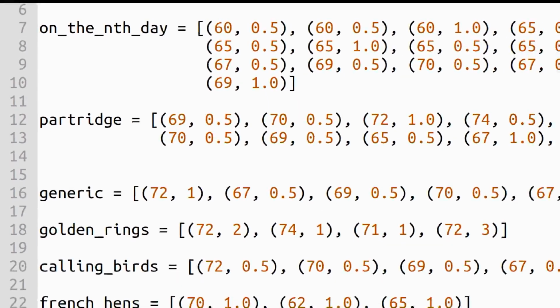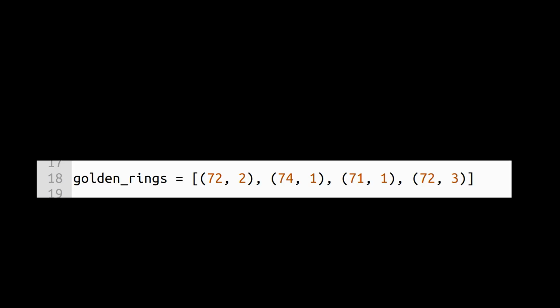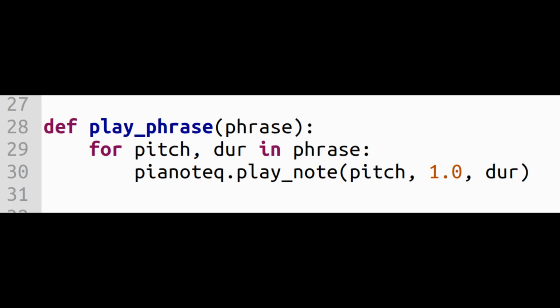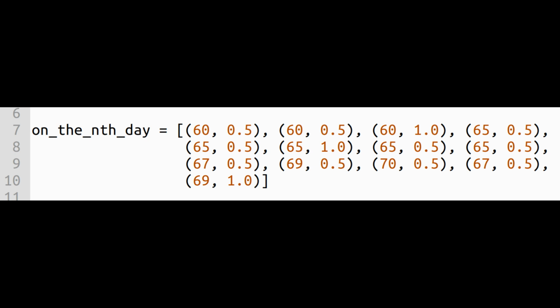So we start by defining variables for each part of the tune. Each variable is a list of pitch duration pairs. Then we define a function called playPhrase that takes that list and plays it. So here's the opening phrase.